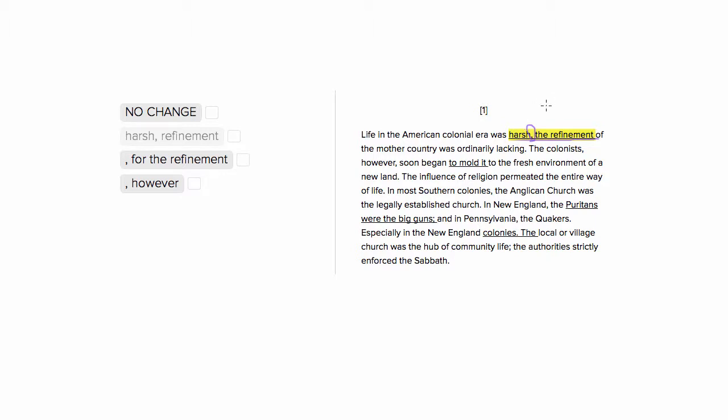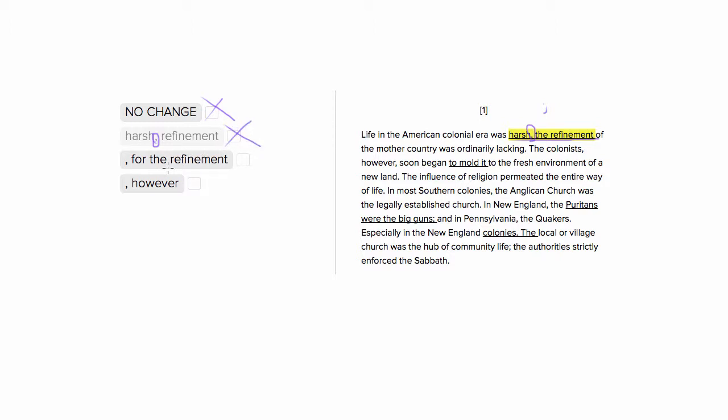So the only way we could join these together in the same sentence would be to use a semicolon and not a comma. So choice number 1 is going to be wrong. Choice number 2 has the same issue because it uses a comma to combine two phrases that stand alone. So choice 2 is going to be the same issue, that comma splice.